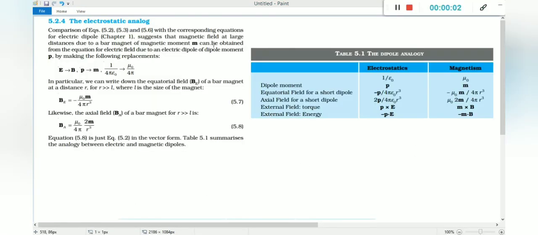Students, now we are going to discuss the topic electrostatic analog. So we studied about electric field and the magnetic field and the properties of the electric field and the properties of the magnetic field, right? And we calculated the magnetic field for the circular coil, and we derived torque due to dipole in an external field, both electric field and the magnetic field.